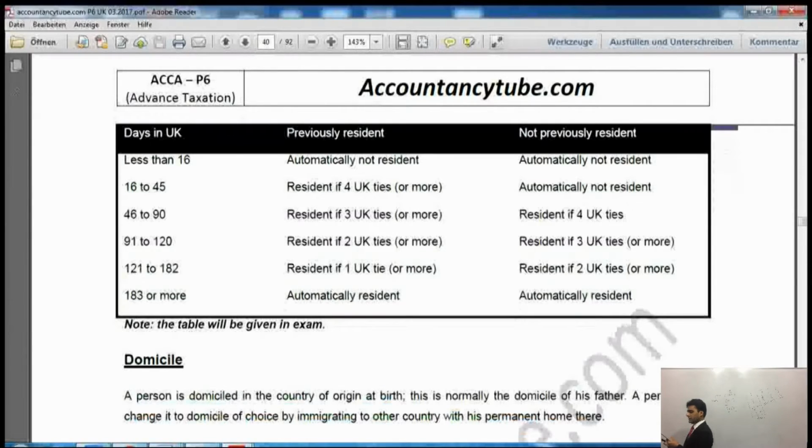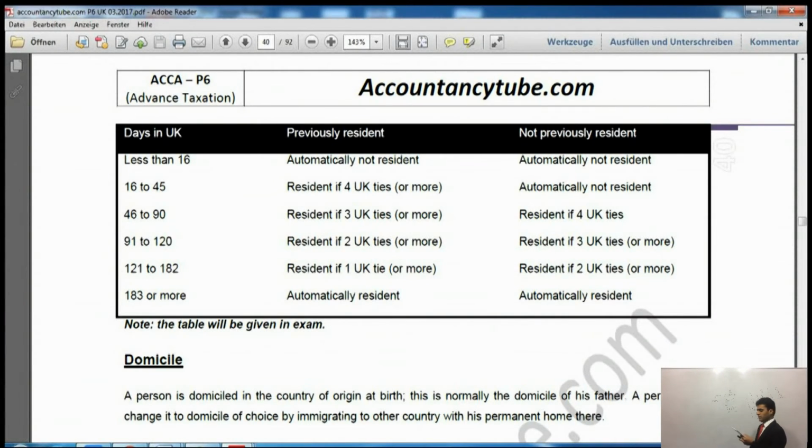It says if you have spent less than 16 days and you haven't been resident before, you will be automatically non-resident. And if you have been resident before, still you will be automatically non-resident. So that's the first one. Now if you look at the last one, it says 183 days or more. Even if you have been resident before or not, it doesn't matter, you will be automatically resident in both cases. Now the between ones are 16 to 45 days. If you're in the UK for 16 to 45 days and you previously have been resident, you need 4 ties to be considered as UK resident. If you are not previously resident, then you will be automatically non-resident.